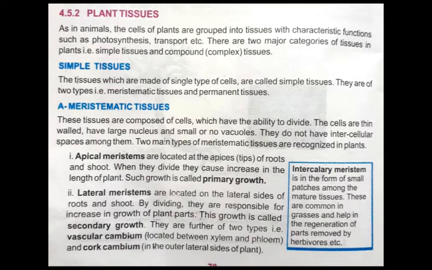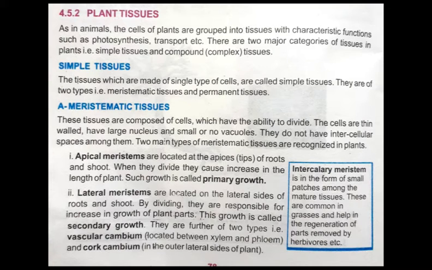Just like animals, the cells of plants are also grouped into tissues with characteristic functions such as photosynthesis and transport. So students, these tissues perform specific functions like photosynthesis and respiration. As you know, there are only some specific functions performed by a plant body. Unlike animals, the plant body looks simple, so its functions are not very complex.